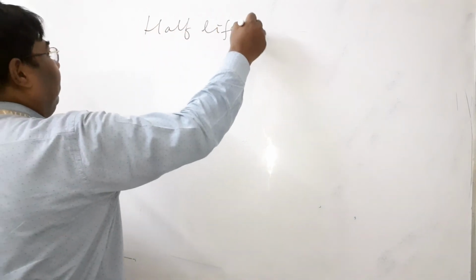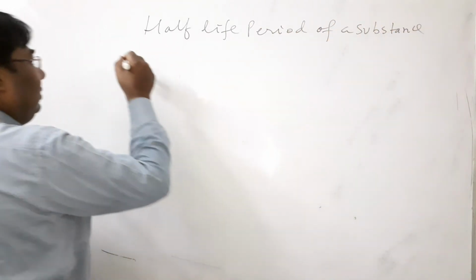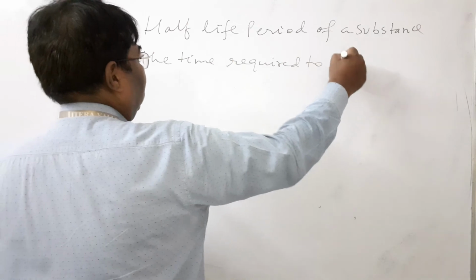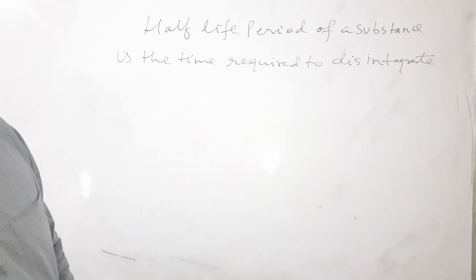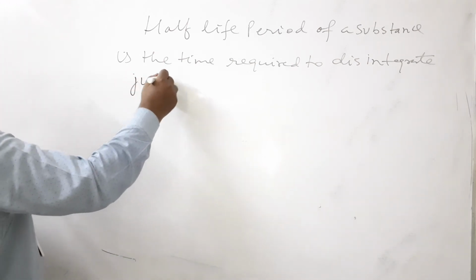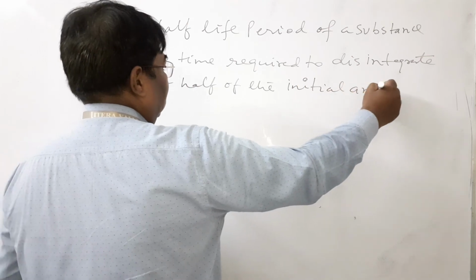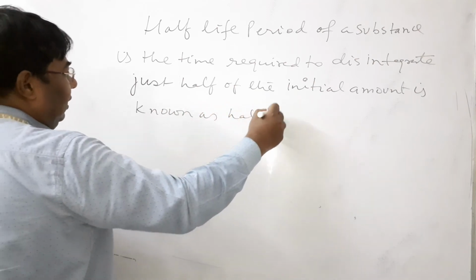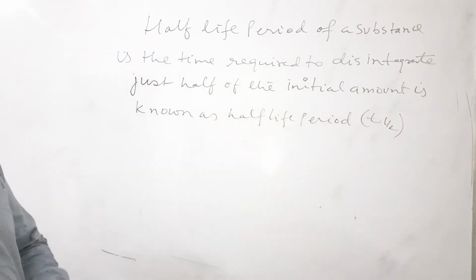The half-life period of a substance is the time required to disintegrate just half of the initial amount, and it is represented by t half.